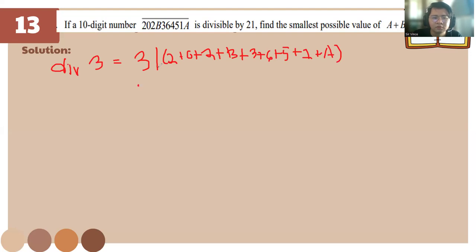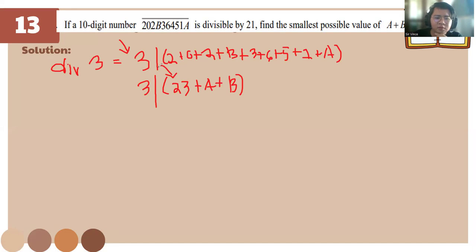So, this one means divisibility, okay? So, we have here 23 plus a plus b, okay? So, to make it divisible by 3, we just need to have the sum be divisible by 3.